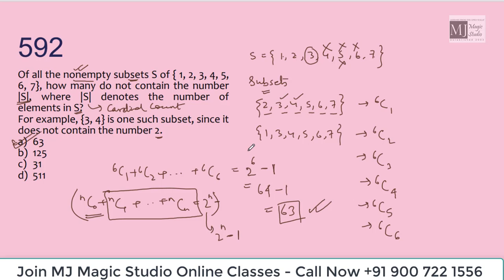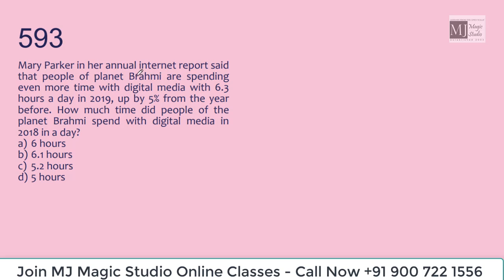Option A. Mary Parker, in her annual internet report, said that people of planet Brahmi are spending even more time with digital media, with 6.3 hours a day in 2019, up by 5% from the year before. How much time did people of the planet Brahmi spend with digital media in 2018 in a day?